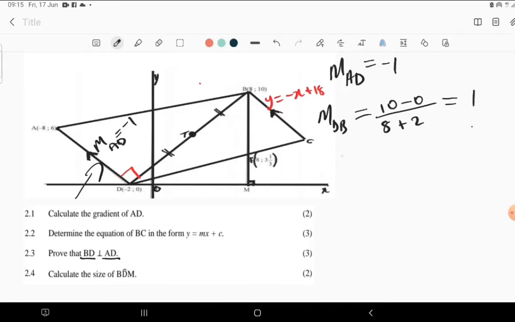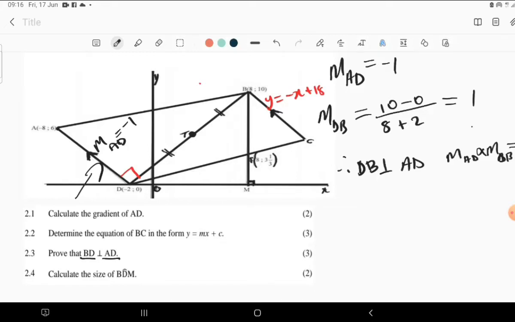Therefore, BD is perpendicular to AD because the gradient of AD times the gradient of DB is equal to negative 1, because of course negative 1 times 1 gives us negative 1. So we have proven that they are perpendicular to each other.